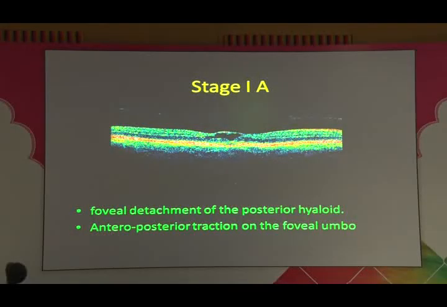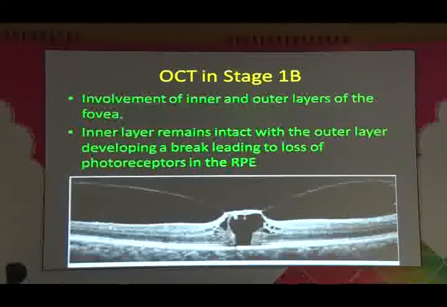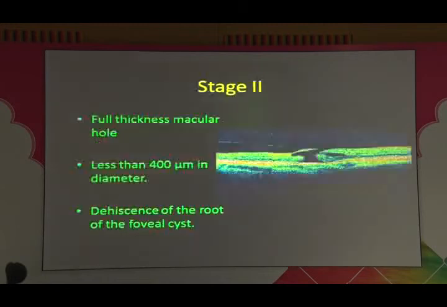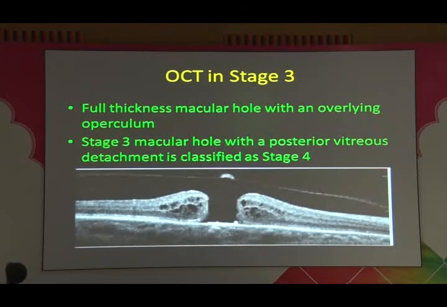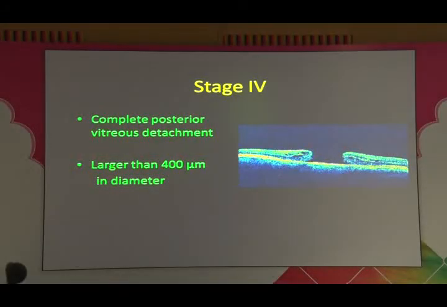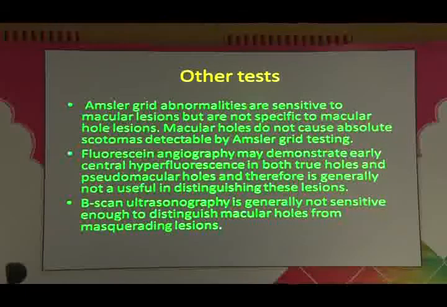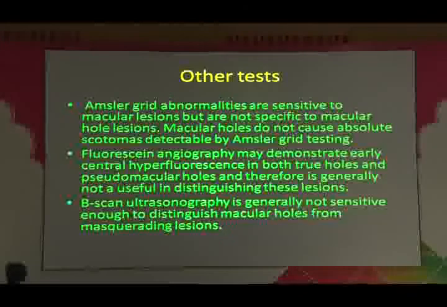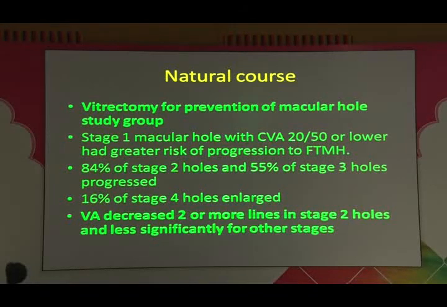You can see stage 1A, stage 1B where there is a little more separation, and stage 2 where there is an eccentric hole. This is a stage 2. Stage 3 has an operculum on the surface, and stage 4 has a total hole with a total PVD, more than 400 micrometers in diameter. So these are the stages of a macular hole. You could use other tests like Amsler's grid, fluorescein angiography, or other tests like that.